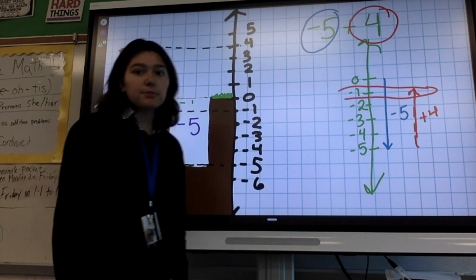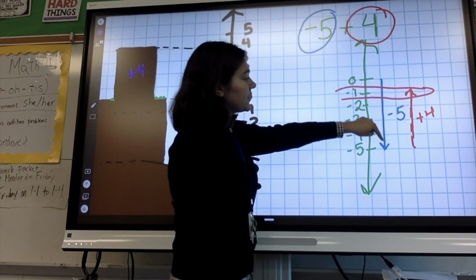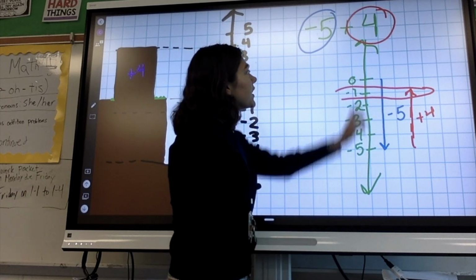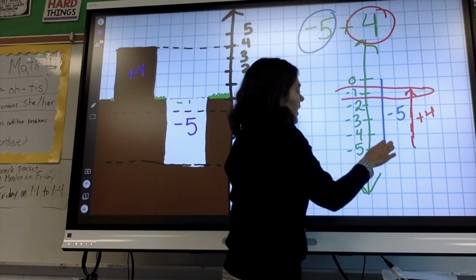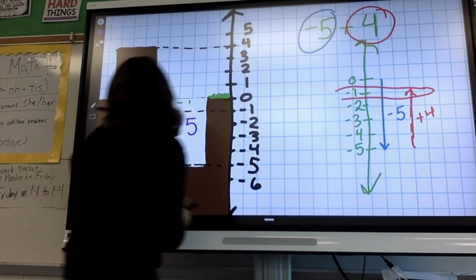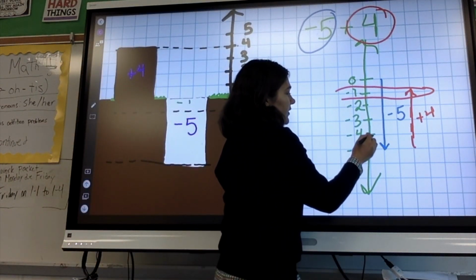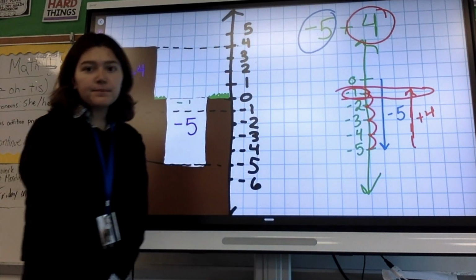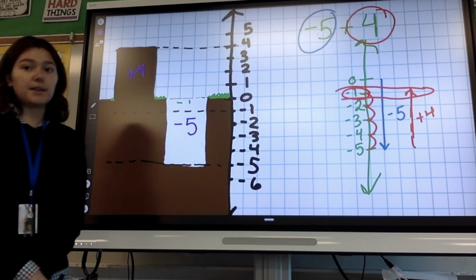For our number line approach, we can see here, negative 5 is what's going to go down to get to negative 5, that's in blue. Then we are adding 4, that's in red. So we stop where we were at negative 5 and we count up 1, 2, 3, 4. You can use the jumps as well. We're at negative 5. We jump up 1, 2, 3, 4, and we get negative 1. So negative 5 plus 4 is negative 1. That's how far we end up.